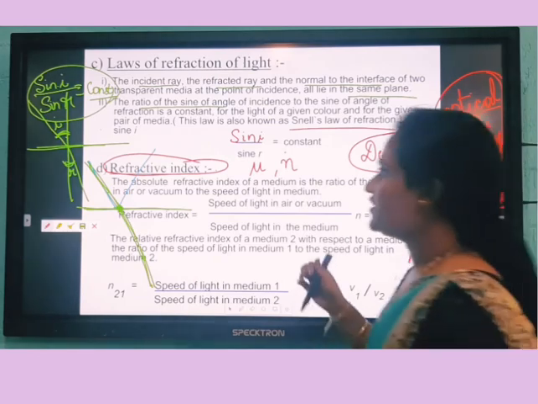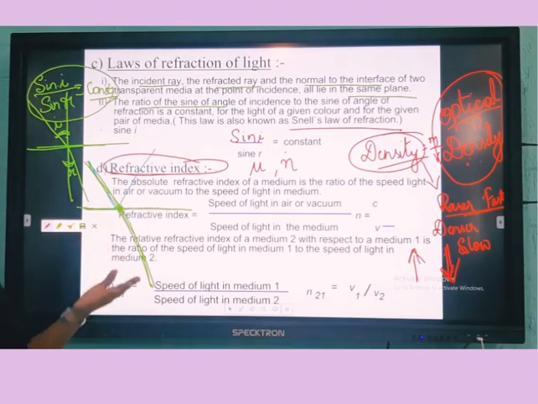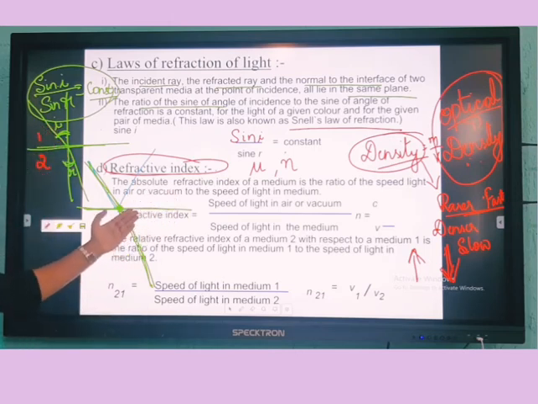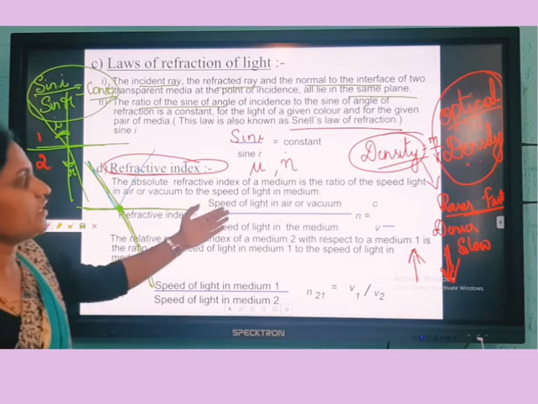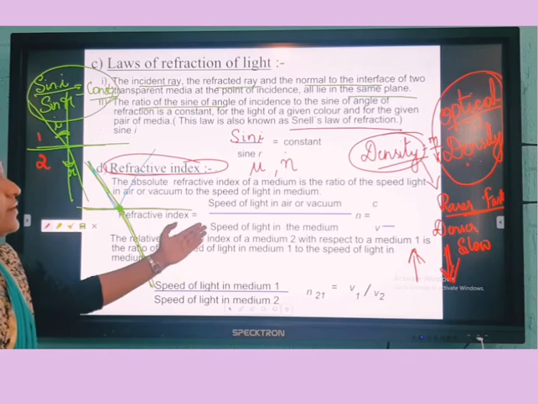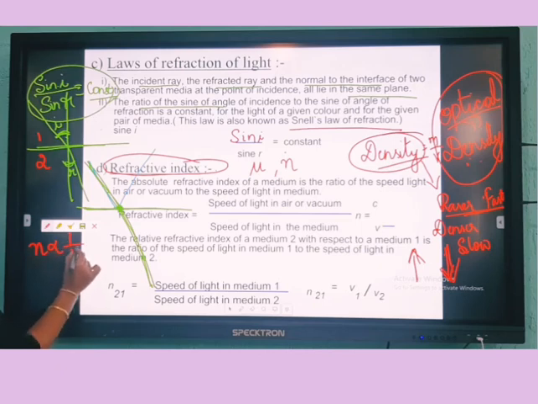Clear? So refractive index we are going to take with two mediums. Refractive index is nothing but the speed of light in air or vacuum divided by the speed of light in the medium. This is given by n proportional to 1 by v. n means refractive index, v is the speed of light.